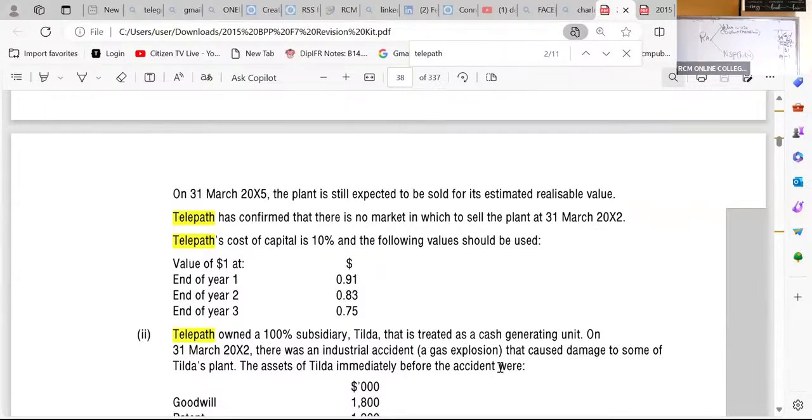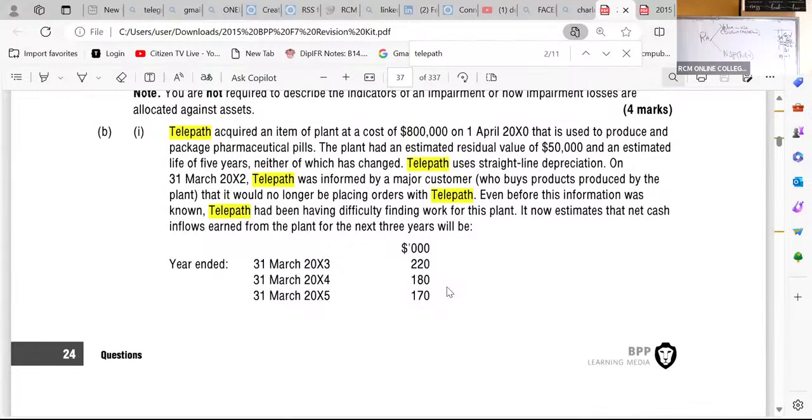So what I'll do, if I'm the 1 year discounting, I'll come and write for the examiner in big capital letters, time. So time we have here 1, 2, 3. They're 3 years ahead of us. Then I can see cash flows. So cash flows, what do we have here? 220. Then we have 180. Then we have 170 like that. So I'll be able to come here and write for my examiner PV at 10%.